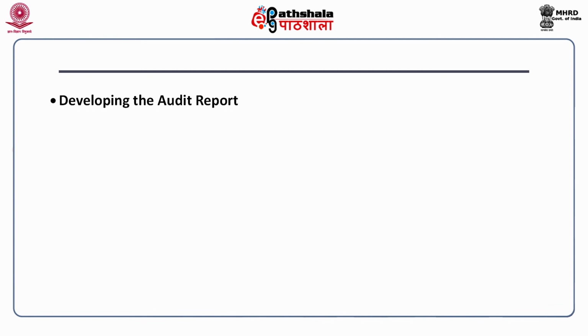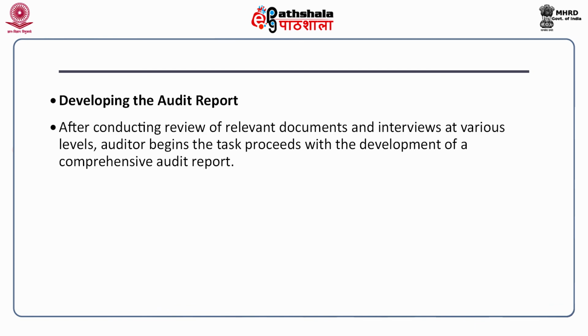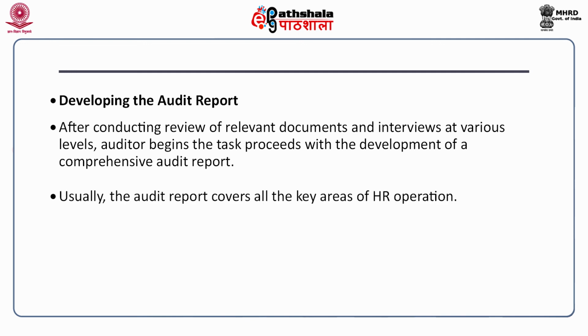Developing the audit report. After conducting review of relevant documents and interviews at various levels, the auditor proceeds with the development of a comprehensive audit report. Usually, the audit report covers all the key areas of HR operation.